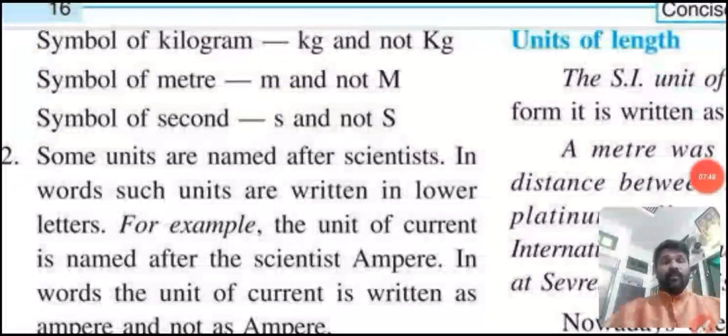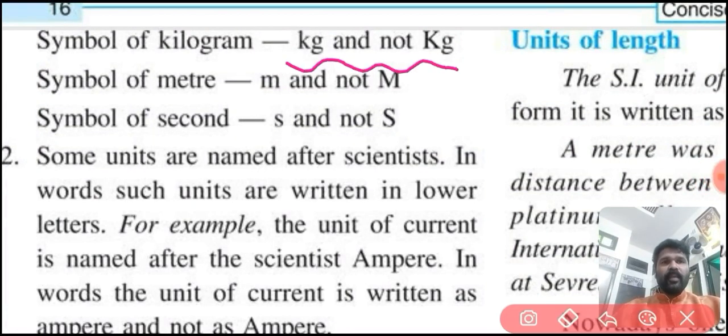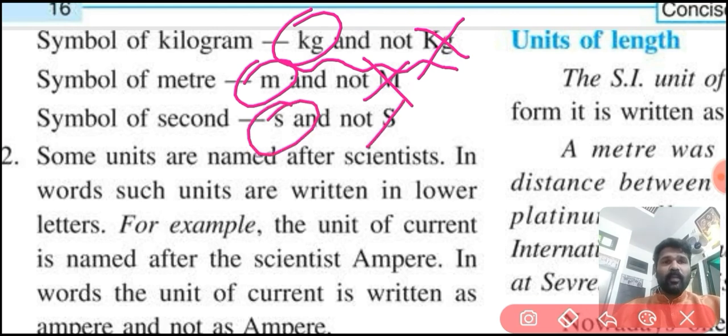The symbol of kilogram is kg, not capital K. For meter we use small m, and for second we use small s, not capital S.